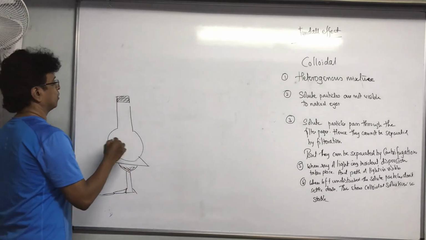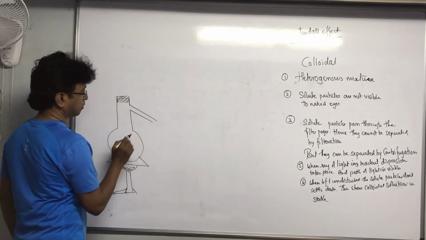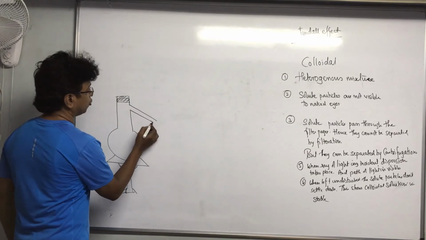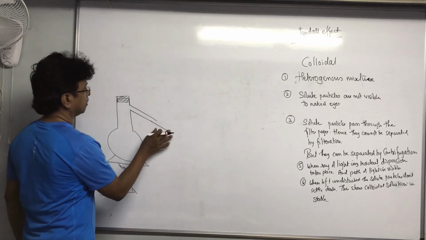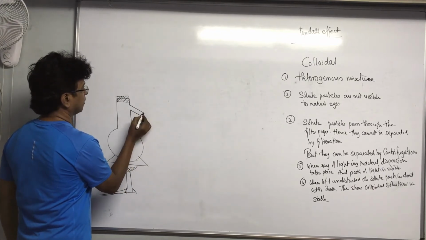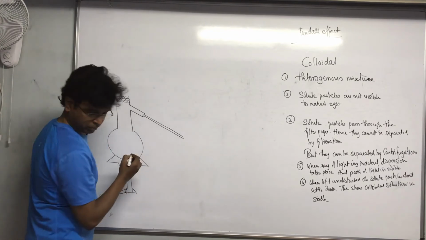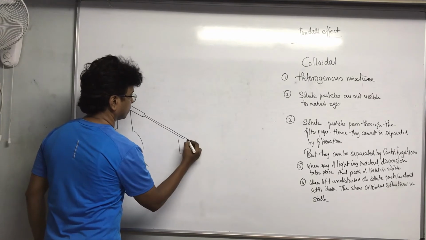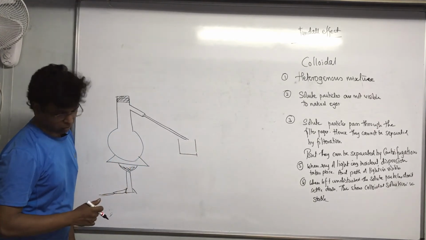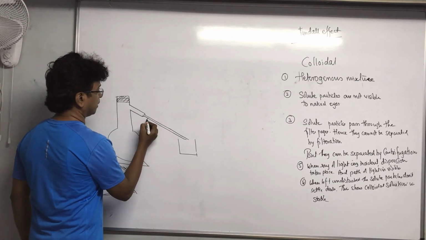But of course, before heating, this conical flask has got a tube which goes through a condenser. Diagram can be slightly different, my dear students. And there is a condenser. This is maintained over here.